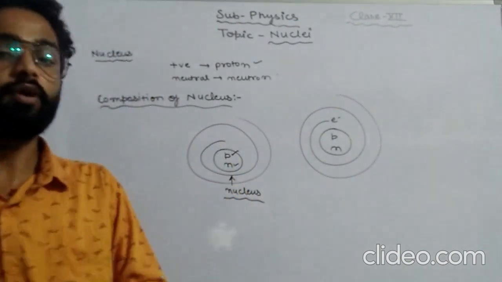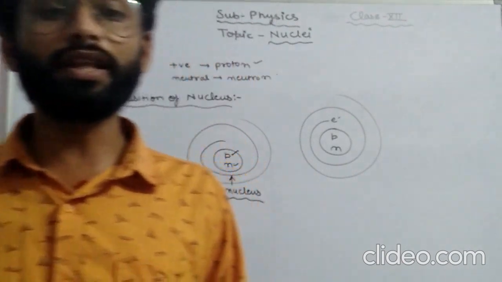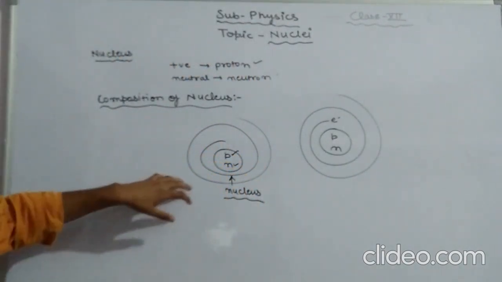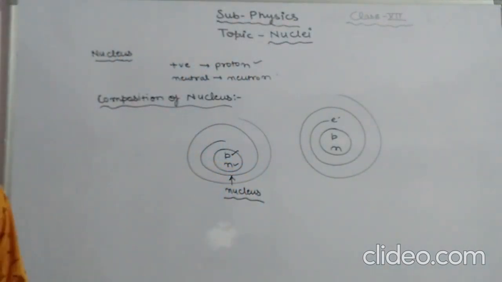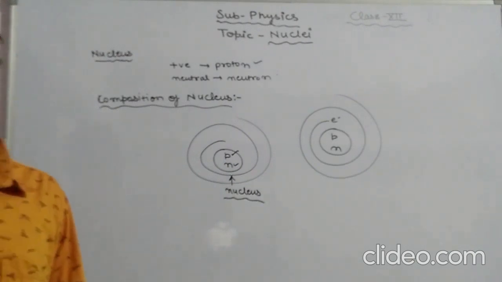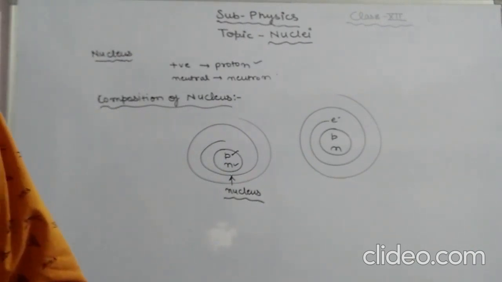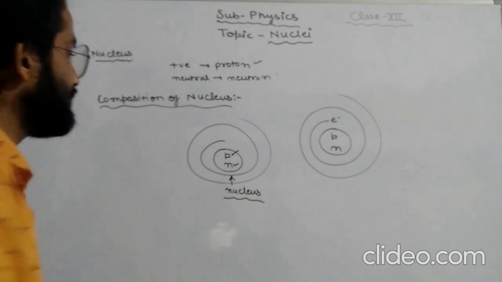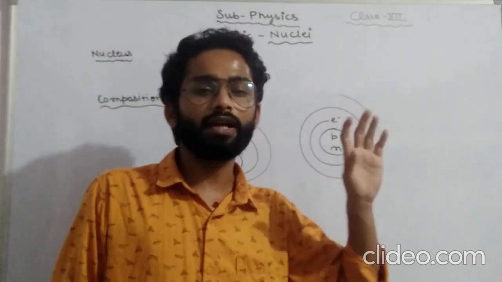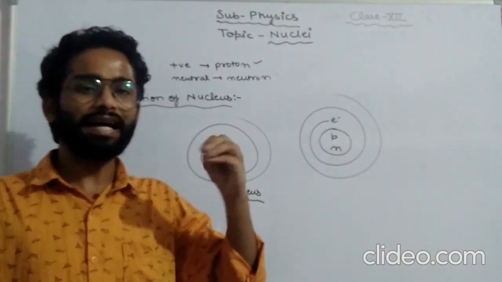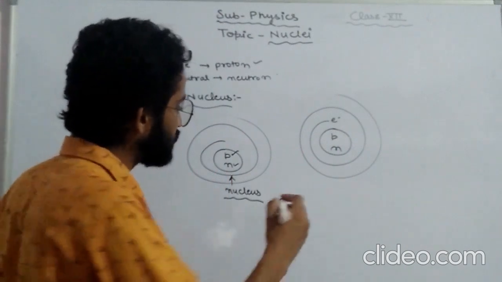The most important thing is that almost all the mass of an atom is concentrated in the nucleus. It was said by Rutherford. Now moving further, let us talk about another topic that is very familiar to you all, that is atomic number.